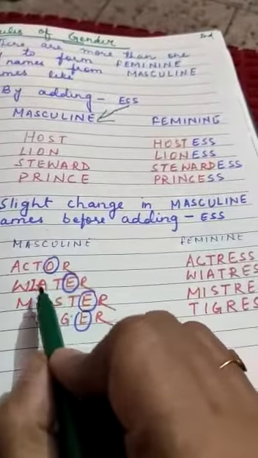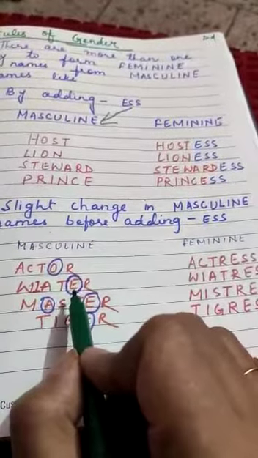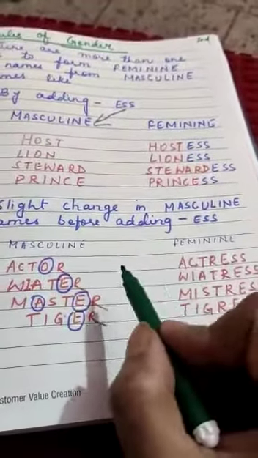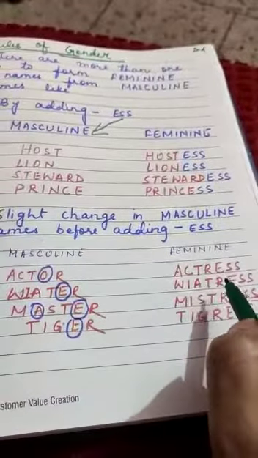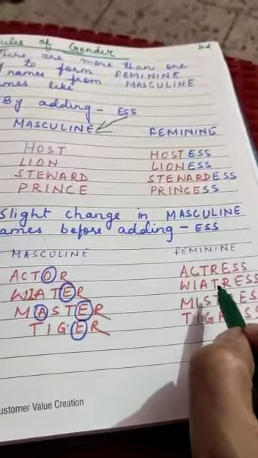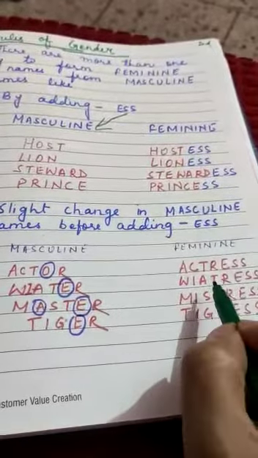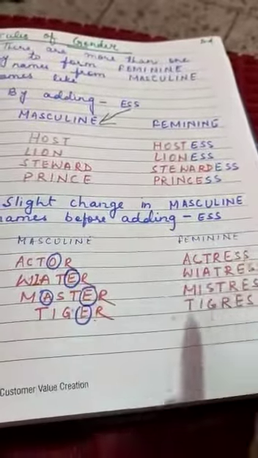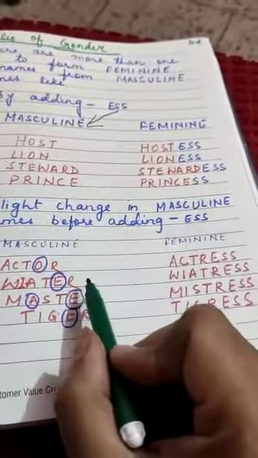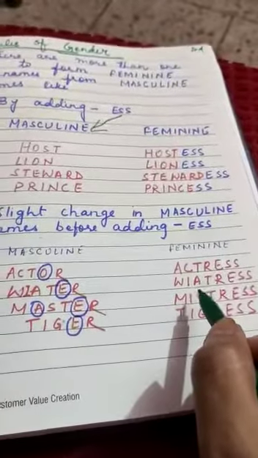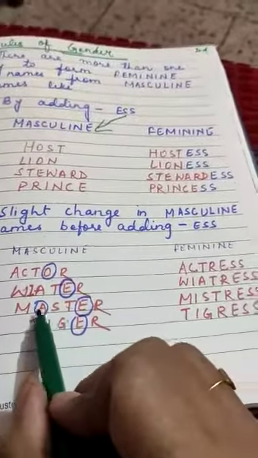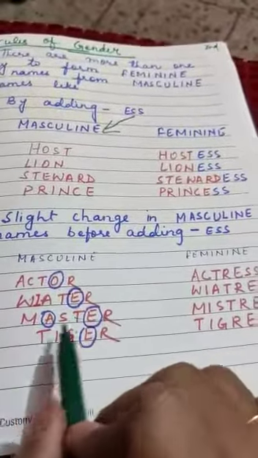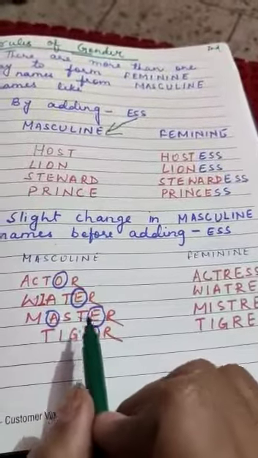Waiter: here the E is replaced, and it becomes WAITRESS. The waiter term in feminine form is pronounced waitress. Now master. In master, have you seen that A and E are replaced?